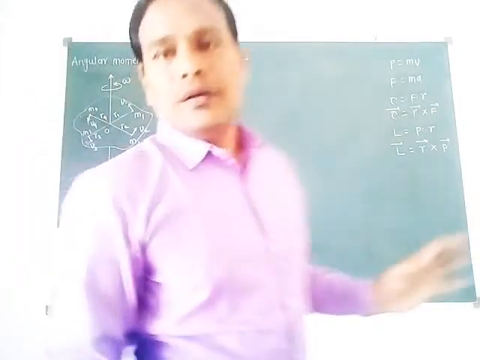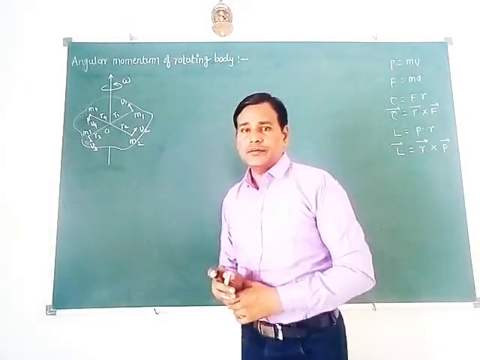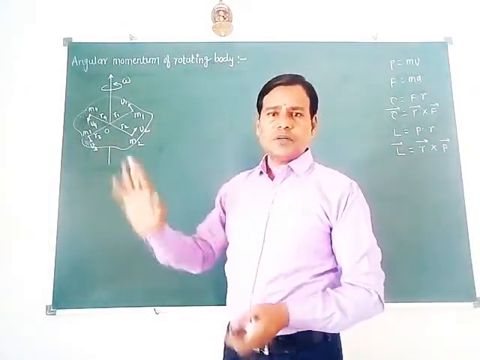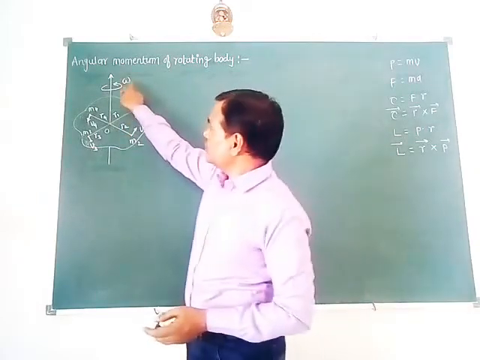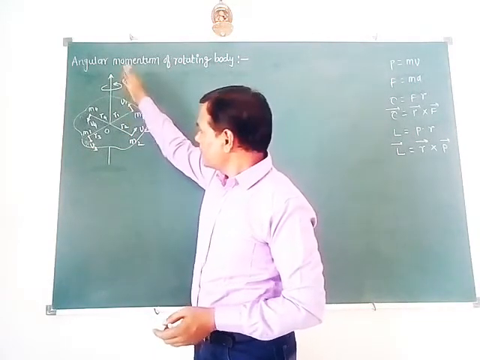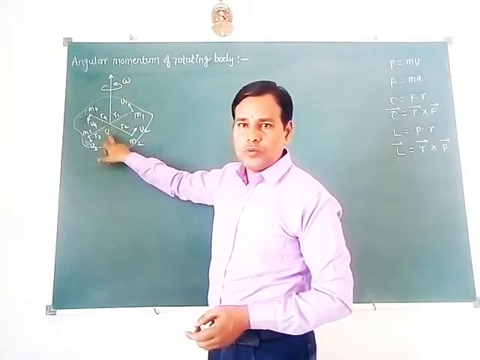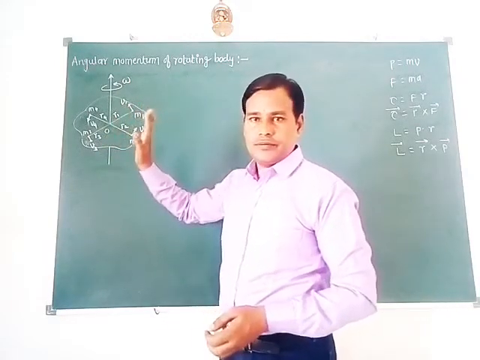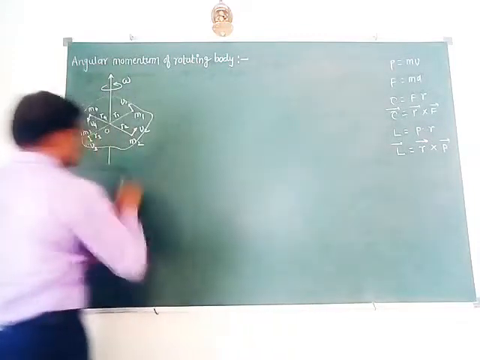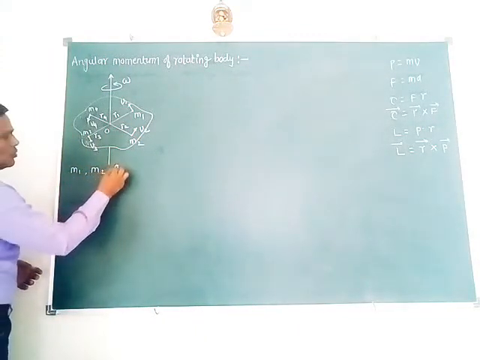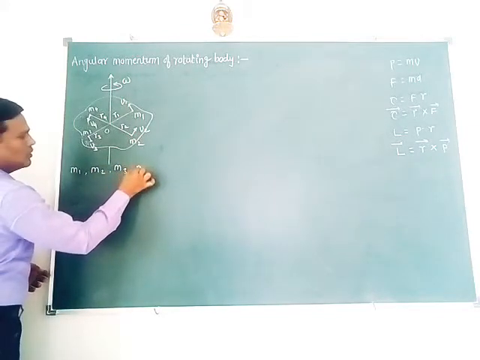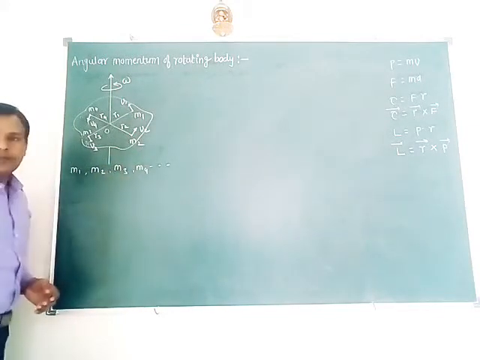How can we write the explanation of this figure? In very simple words, consider a rigid body rotating with constant angular velocity about the axis passing through point O. Let the body consist of a number of particles of masses m1, m2, m3, m4, and so on.